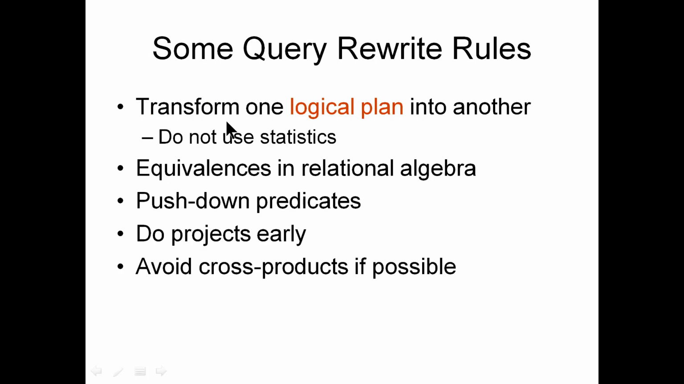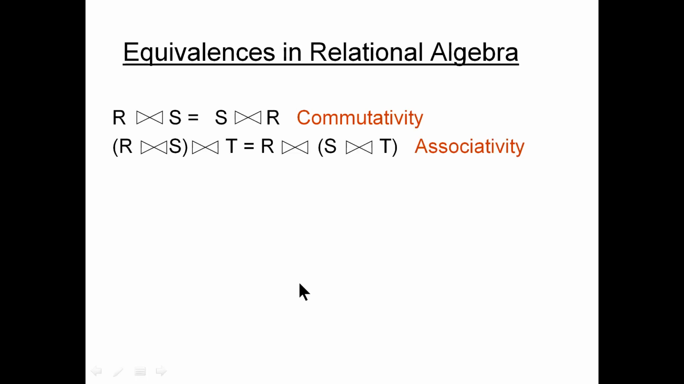And some query rewriting rules are like this: transform one logical plan into another equivalent one in relational algebra. You must push down predicates, do projects early, and avoid cross product. Cross product means Cartesian product, which is very, very expensive. So we try to avoid this.